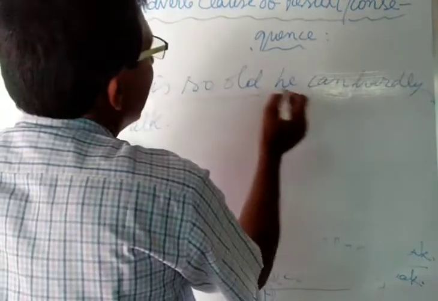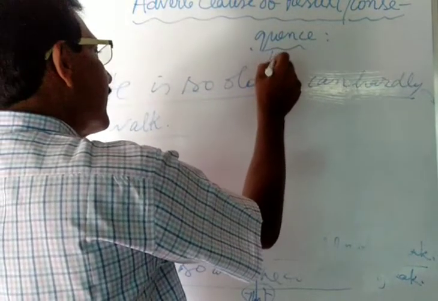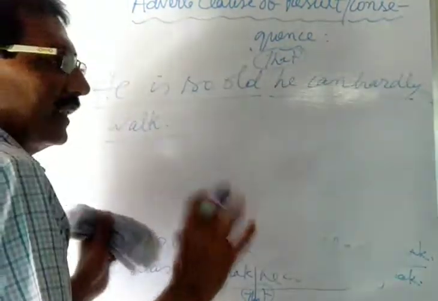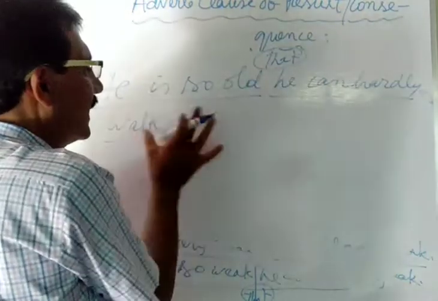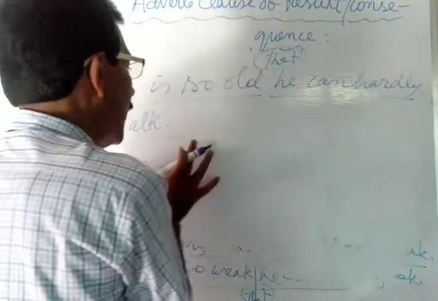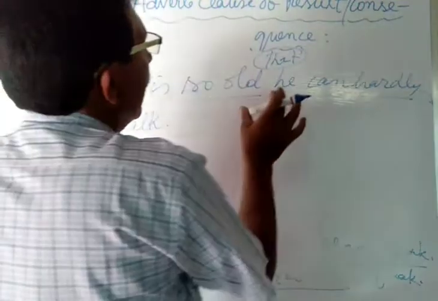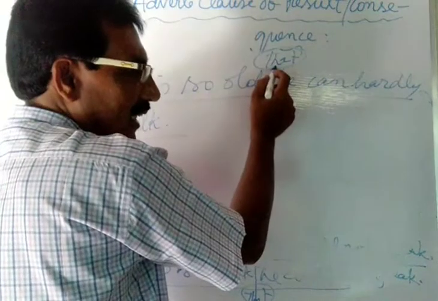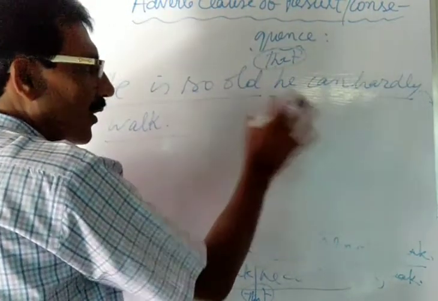He is so old, he can hardly walk. He is so old that he can hardly walk. This will be the answer. But here that may be understood in this way. If you write the sentence, he is so old, he can hardly walk, it will be the correct sentence. Because here the subordinating conjunction that is sometimes understood or not used in the subordinating clause.